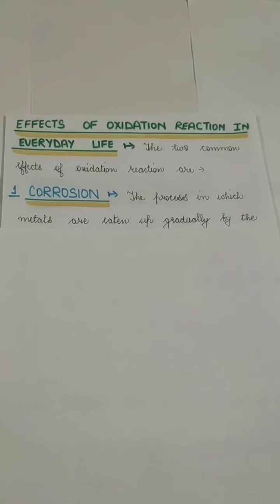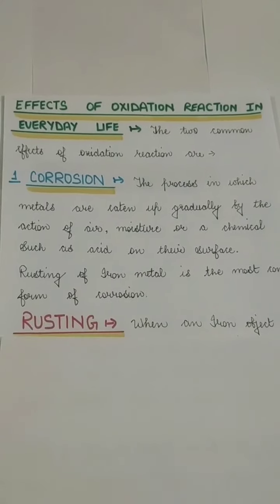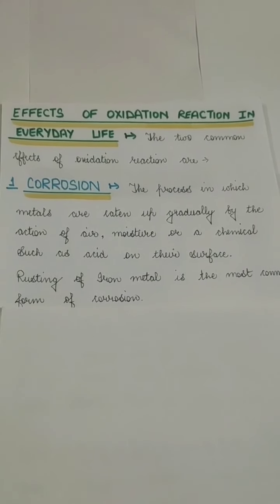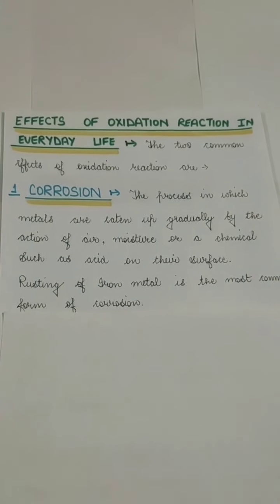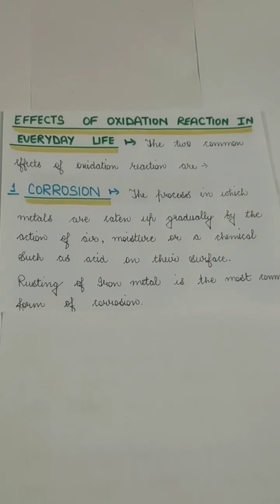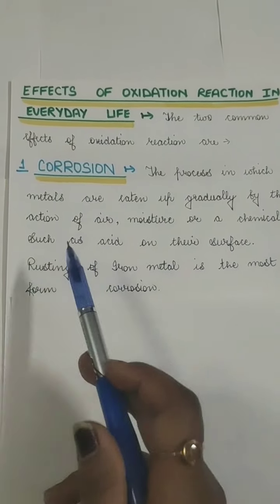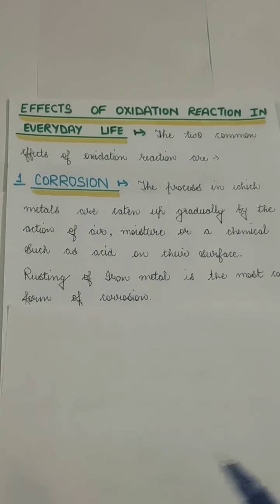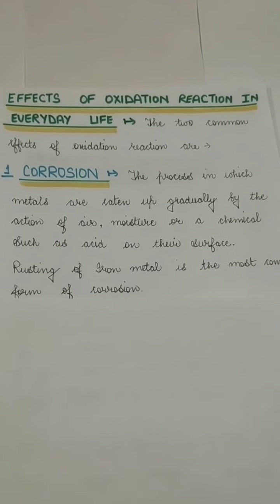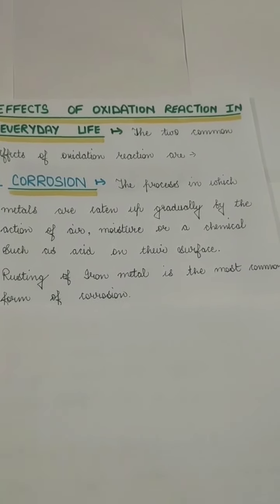Basically, corrosion is the process in which metals are eaten up, so they get damaged, and it can be a very gradual process, not very fast. It will be a slow process. It can be by action of air, or by moisture, or by a chemical such as acids on their surface. So this is called corrosion. Oxidation also causes corrosion.